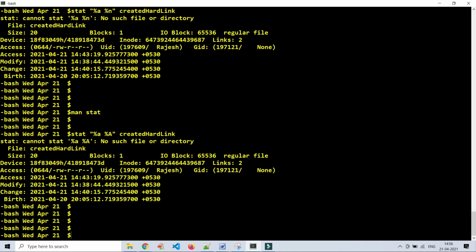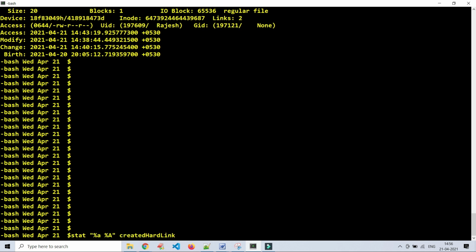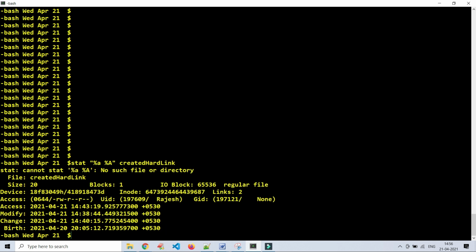See here, I am executing that command again. Stat percentage small a, percentage capital A, and the parameter is the file name, for which file we want to see the octal representation or human readable format representation of a particular file or directory permission. Press enter. See here, you can see access.